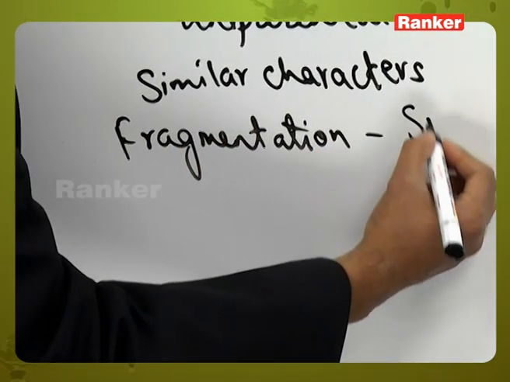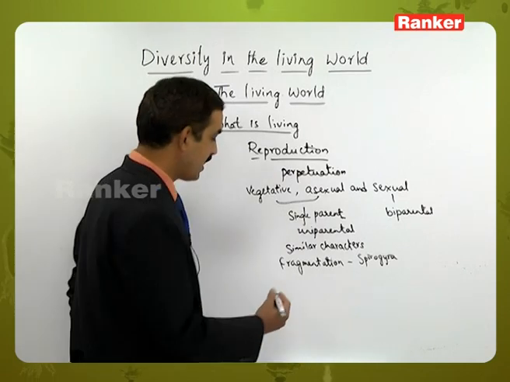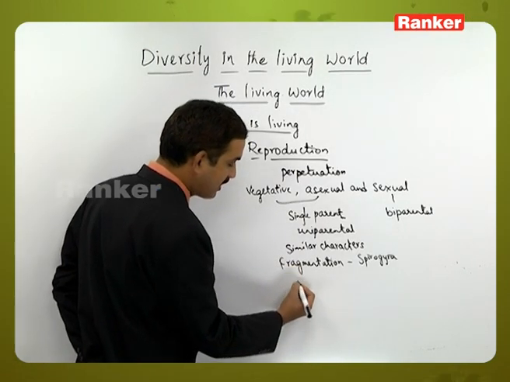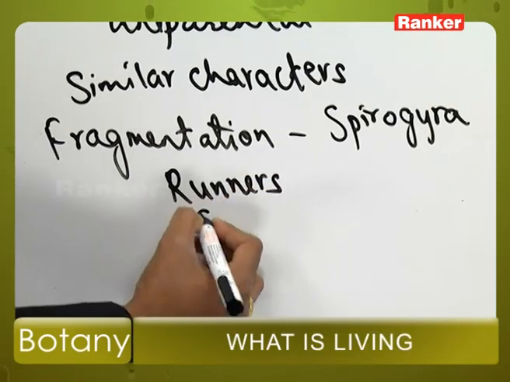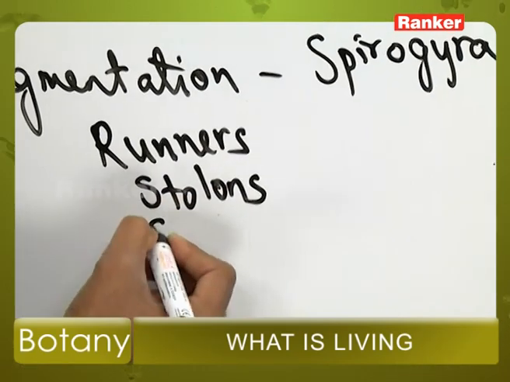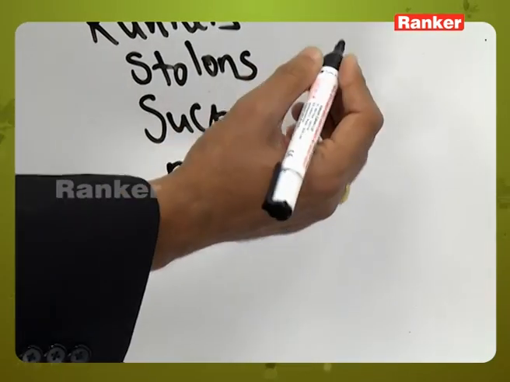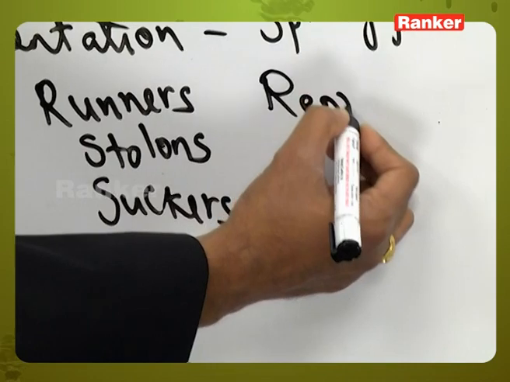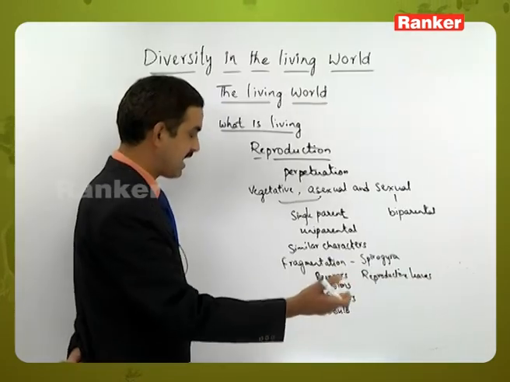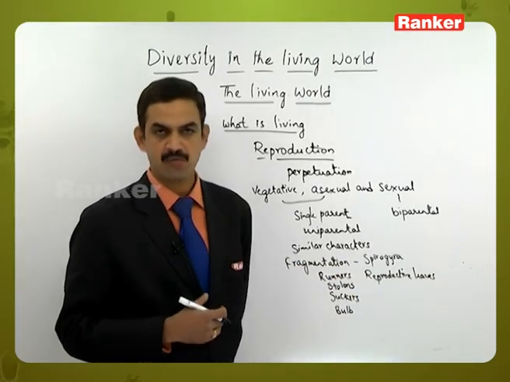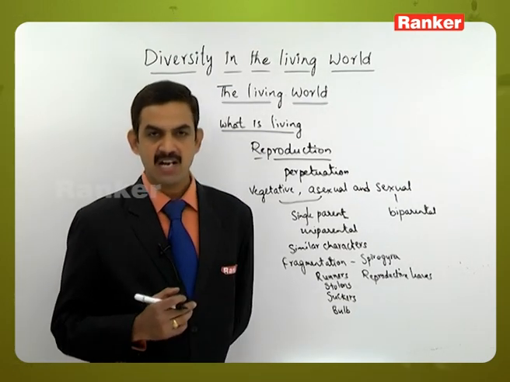This can be seen in examples like Spirogyra, an alga, and some plants reproduce by different methods, like runners, stolons, suckers, bulbs, likewise reproductive leaves. There are many such vegetative methods of reproduction present in plants, and fragmentation is also seen in organisms like planaria.